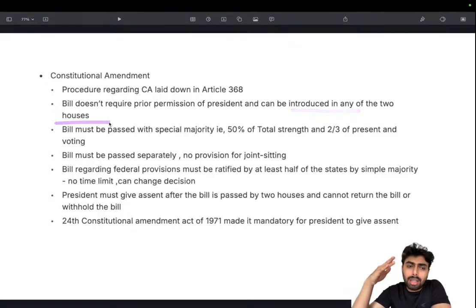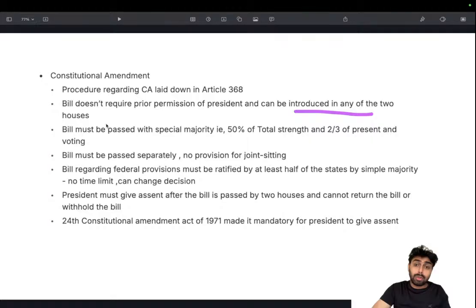These two houses are the upper legislative bodies, the supreme legislative houses. So to make a change to the constitution, it won't be limited to Lok Sabha only. Rajya Sabha will have its power because they are also elected representatives. They are mostly the senior members of parliament, and we need their skills and acumen to make our constitution the living document it is. So have that logic, and it can be introduced in either of the two houses.